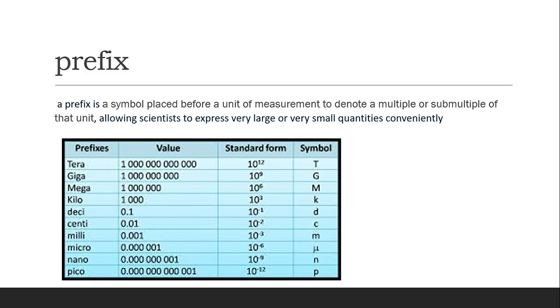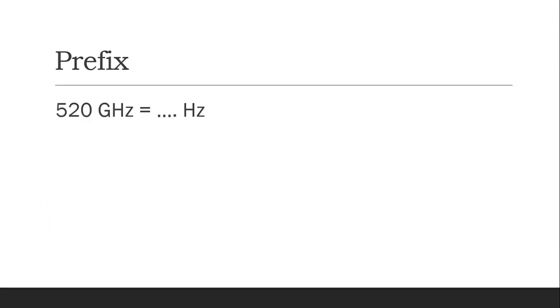For the symbols, we mostly use capitals for the large numbers, like tera, giga, and mega. We use capital font, and small font for the small values. Example, we have 520 gigahertz.